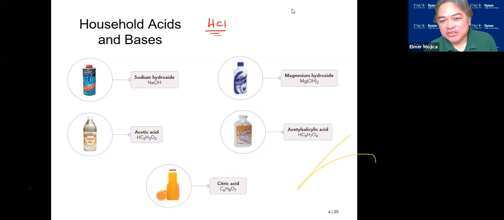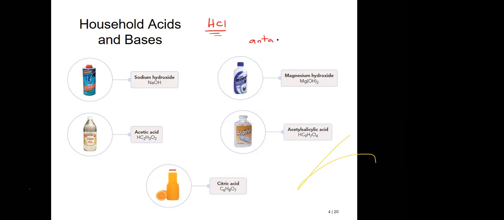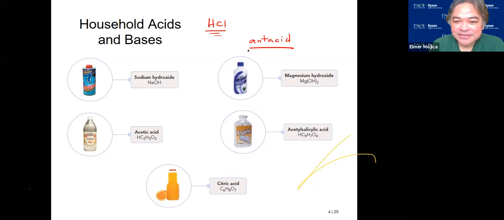So what do you usually do if you have hyperacidity? You take what? Tums, right? Or the so-called antacid. Usually all of the acids are what? Sour. Vinegar.